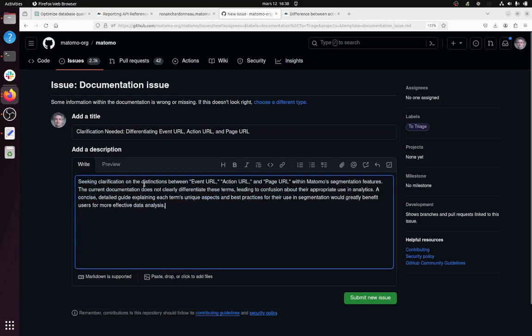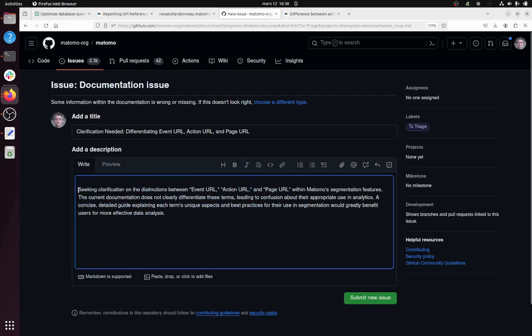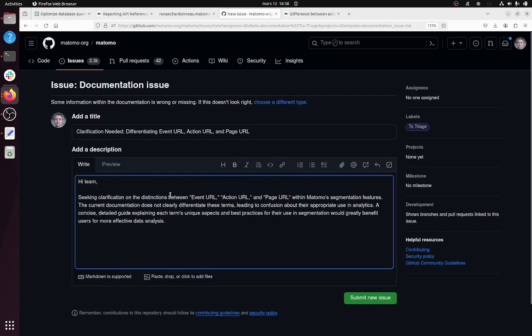So seeking clarification. So better to say just, hi team. Seeking clarification on the distinction between event URL, action URL, and page URL within Matomo. The current documentation does not clearly differentiate those terms, leading to confusion about the appropriate use in analytics.